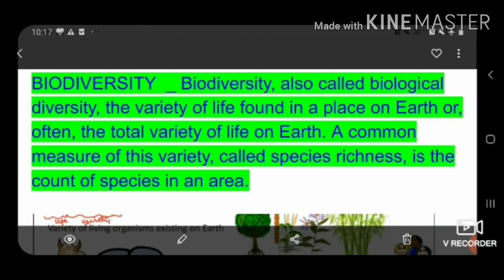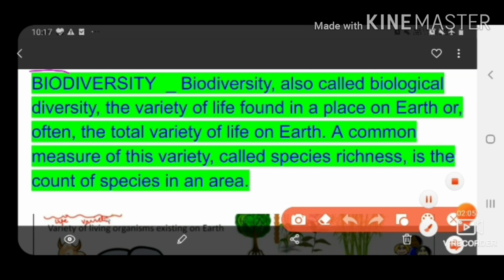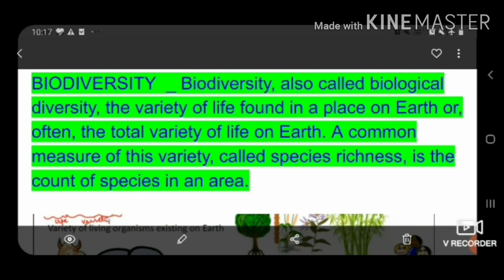Next is biodiversity. So what is meant by biodiversity? As we know, the bio term is mainly used for living things, and diversity means variety. So what is biodiversity? Biodiversity, also called biological diversity, is the variety of life found in a place on the earth, or often the total variety of life on the earth. A common measure of this variety, called species richness, is the count of species in an area.